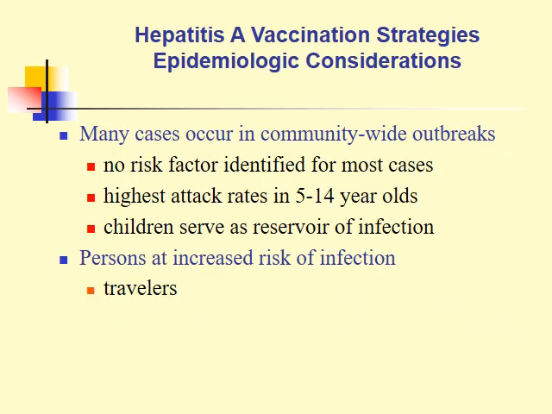Hepatitis A vaccination strategy. This can be given to persons traveling to high endemic areas, like travelers, or to those in groups with the highest attack rate, those 5 to 14 years of age. Children serve as a reservoir of the infection.